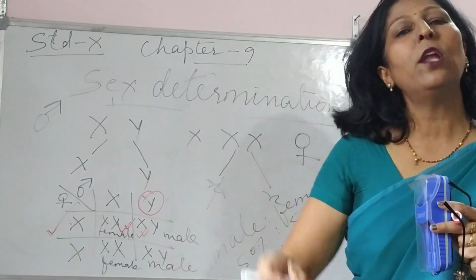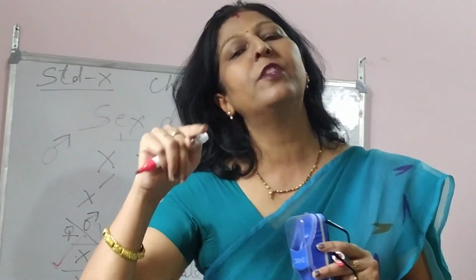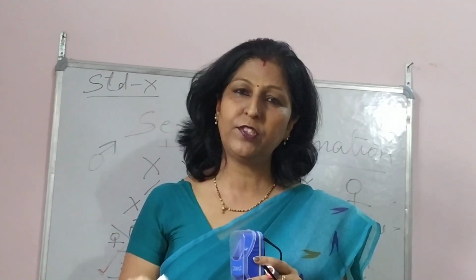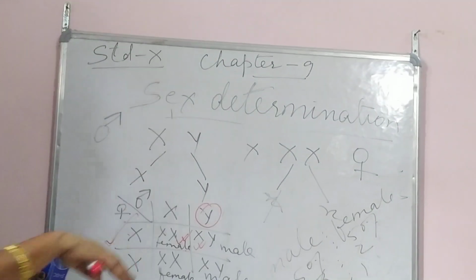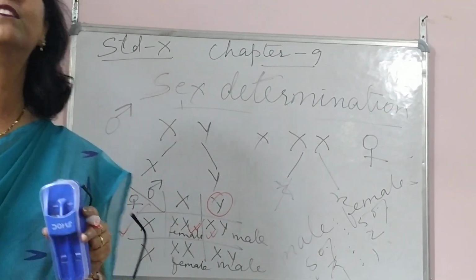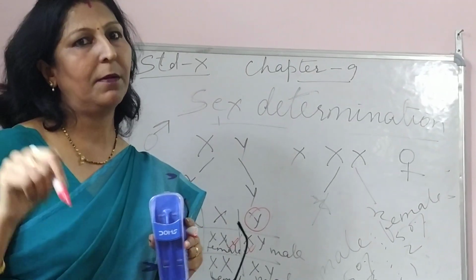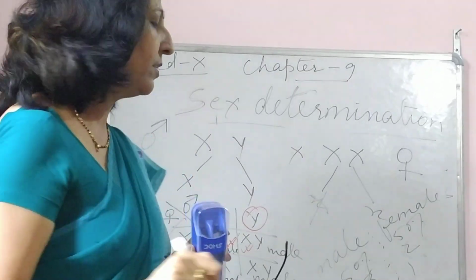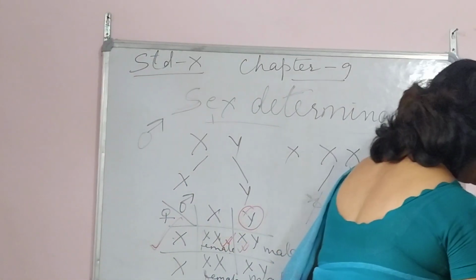Even if a son is born, the lady gives X chromosome. Even if the girl child is born, the lady gives X chromosome. So this is what is sex determination. It is the male's chromosome, Y chromosome, which determines the sex of the child. Got it? So I feel with this we complete the topic.